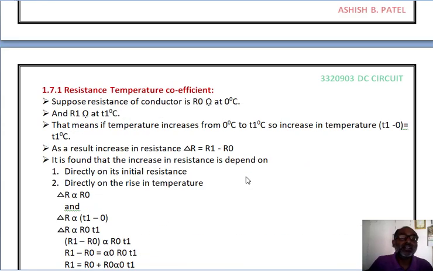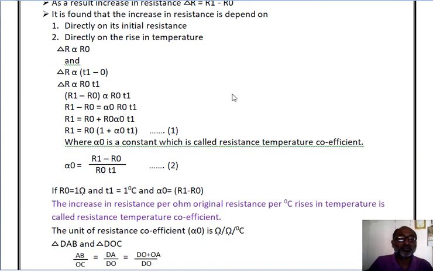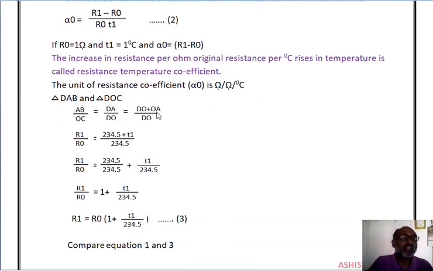Now DA is nothing but DO plus OA, divided by DO. So DA is R1, and DO is R0.